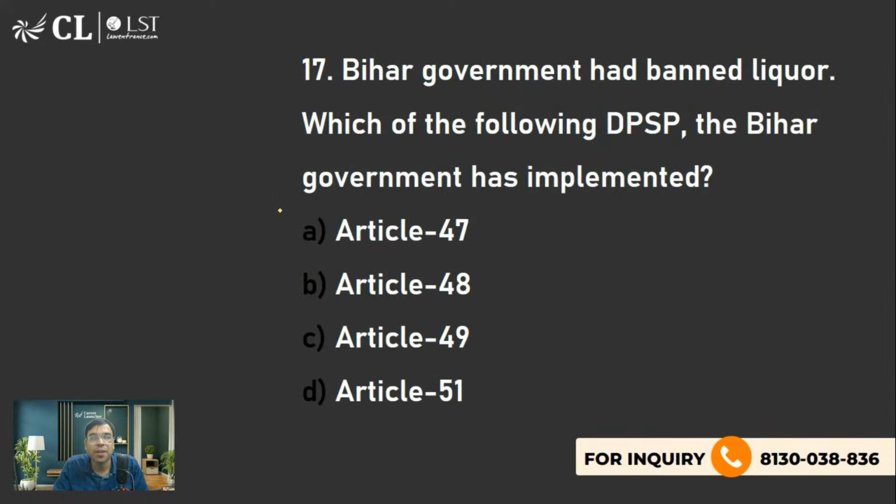Now, let's move on. The Bihar government, almost 10 years back, in 2015-16, had banned liquor. Which of the following DPSPs had the Bihar government implemented? Articles 47, 48, 49, 51. Anyone? Yes, the right answer to this question is Article 47.